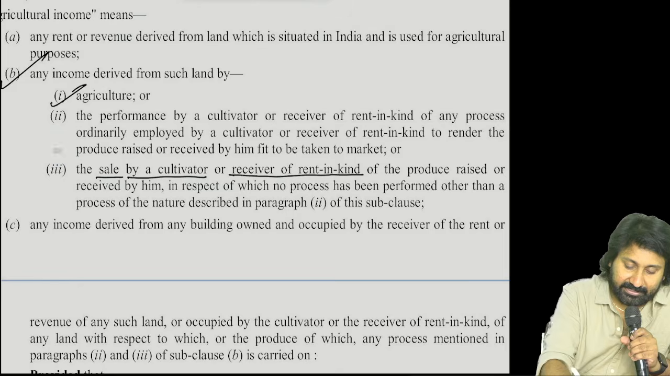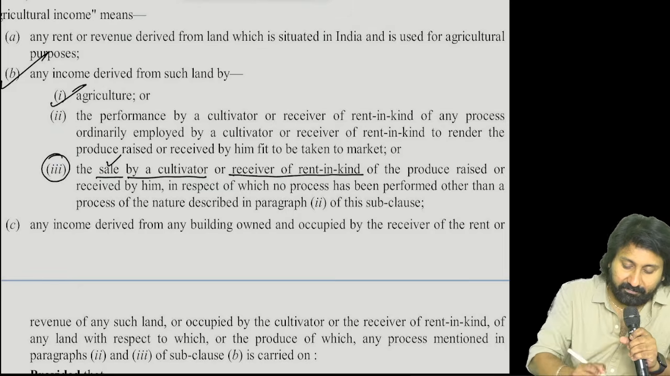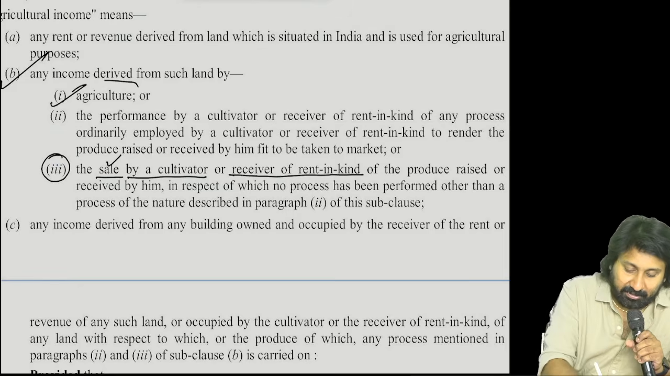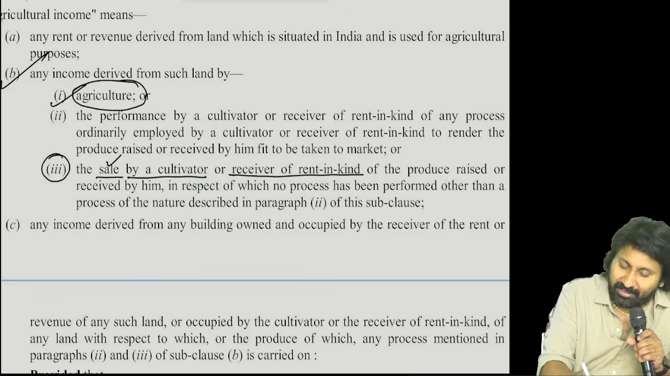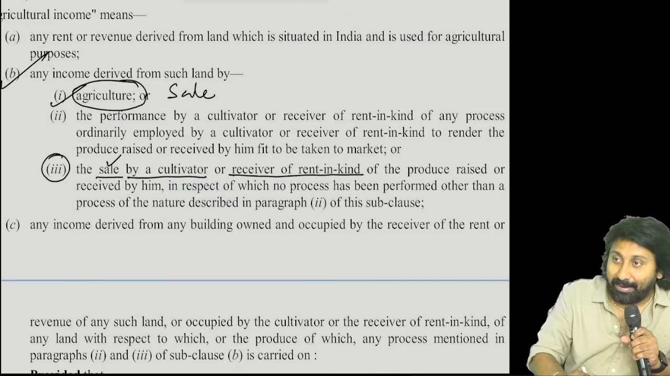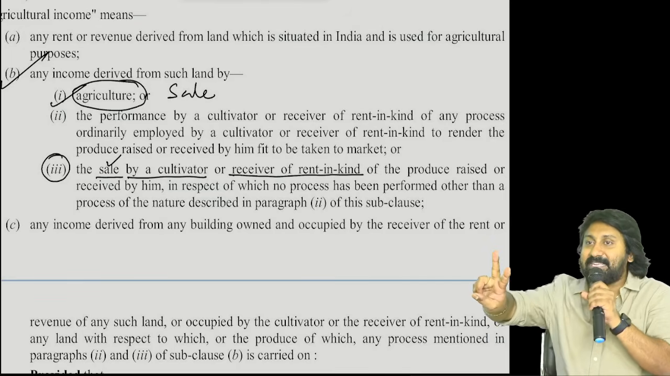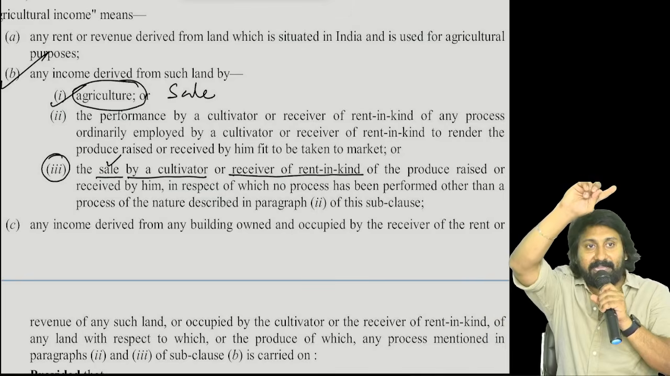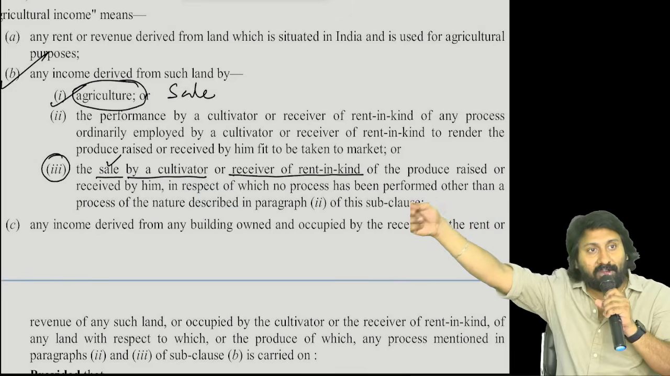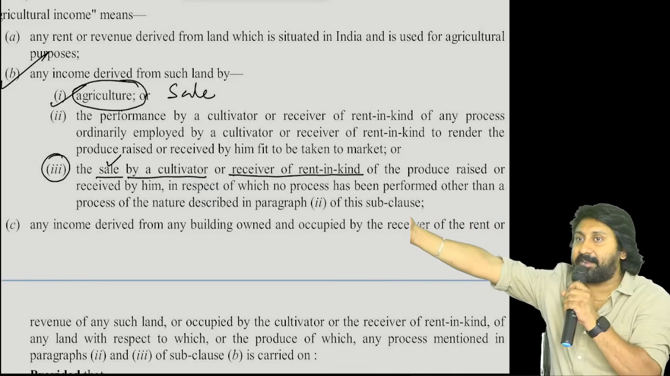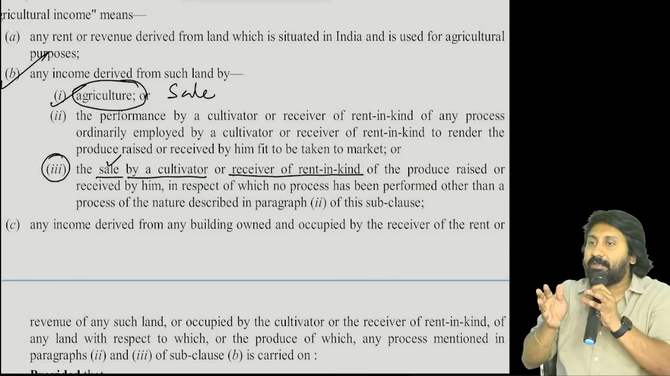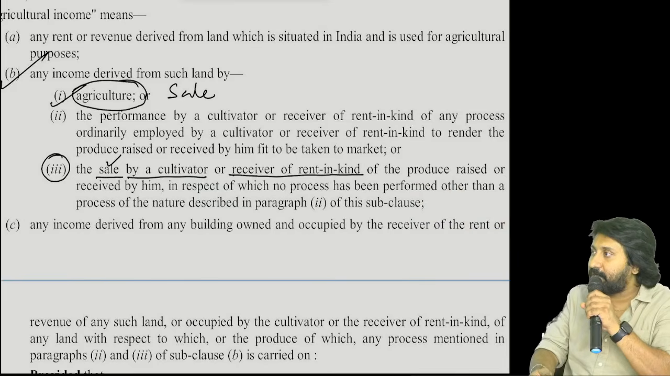Third one is income generated out of? Sale here also. But here why they are specifically saying? There can be two sellers here. Seller 1, cultivator being a seller. Seller 2, owner who is receiving rent in kind and selling the kind. That's why they clearly said. Understood or not? Yes, sir.